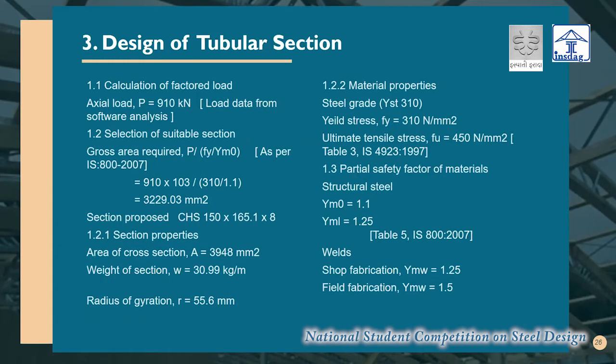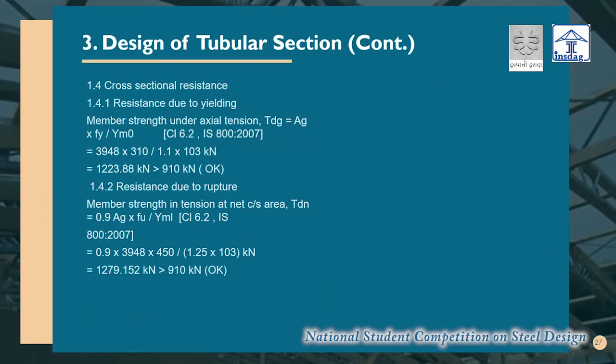Then after that, we have designed the tubular section. We have chosen the section as 150 x 165 x 8. Then after that, we have gone for the axial tension check, both for yield and also for the rupture.